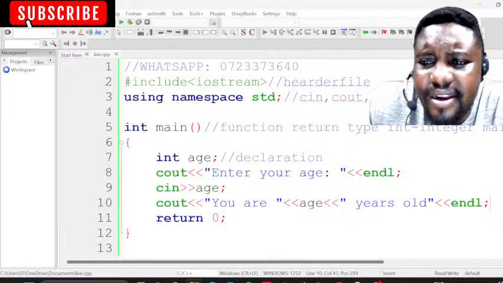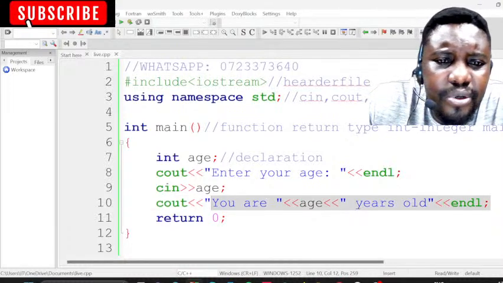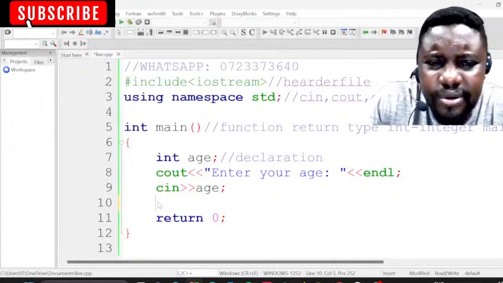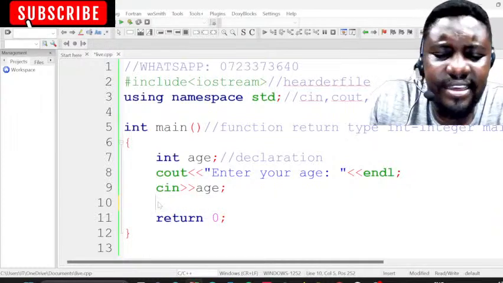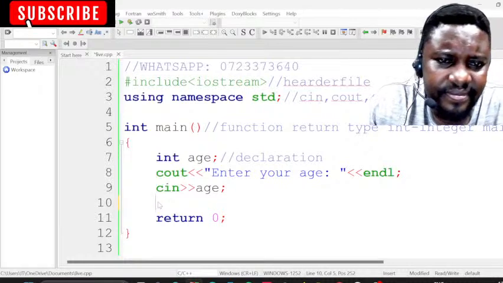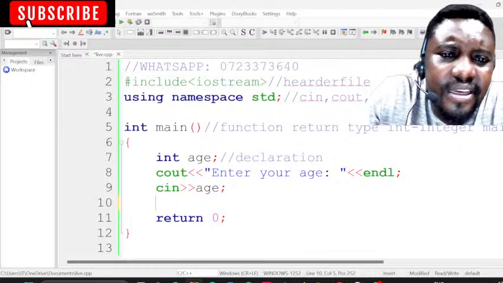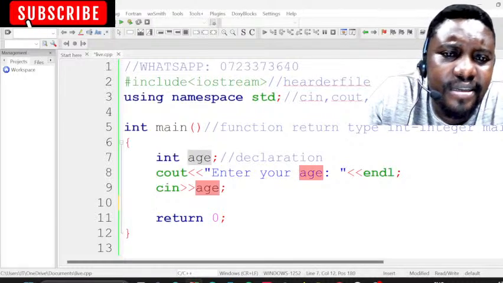What if we are writing code because we want to employ people? We want to employ them. So we have something called an if statement. Before I go on, guys, let me explain something here. When I say age, this is my variable.